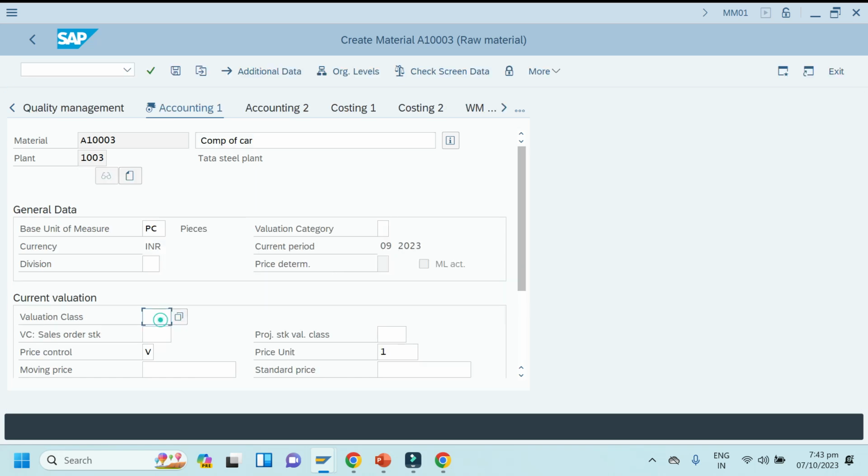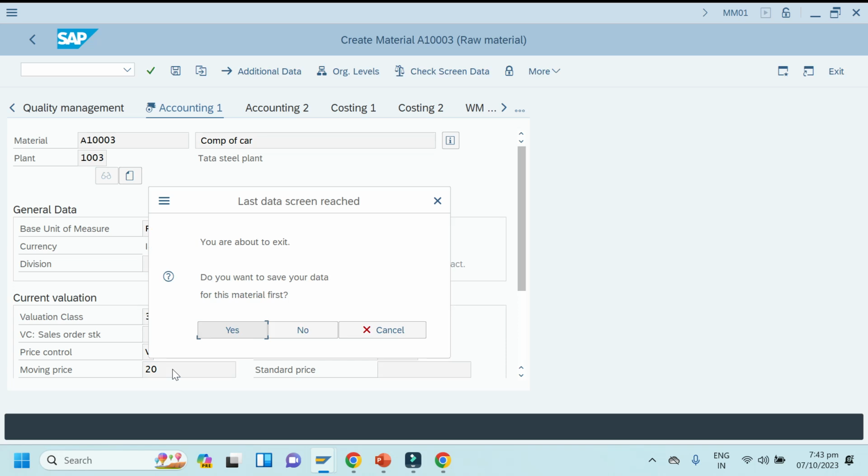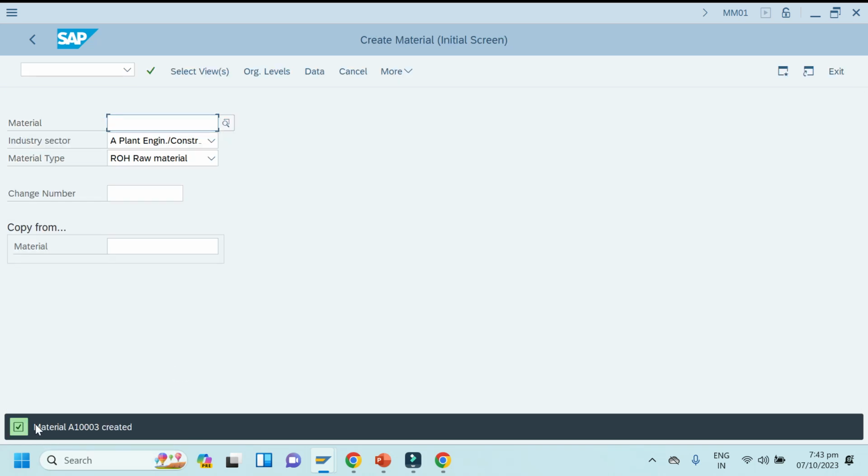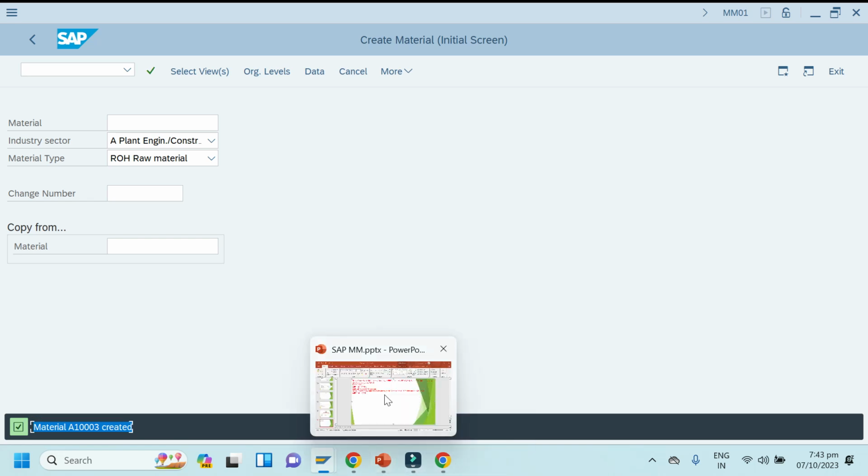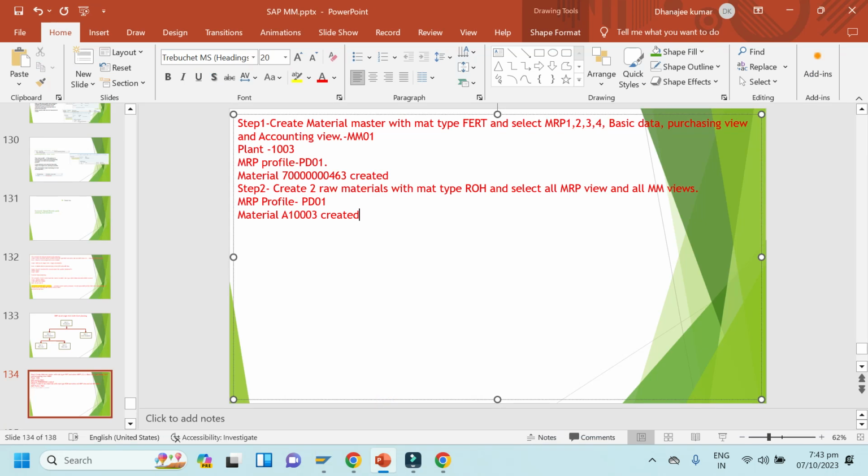Okay, here something valuation class should be required or not, I don't know. I'll enter it here, some price 20 rupee and save it. So one raw material is created now, right? Now I have to create one more raw material. Okay, so I'll copy from same material and create the new.